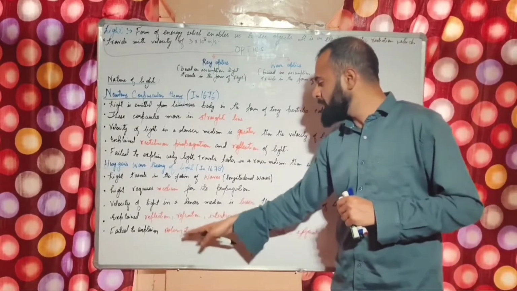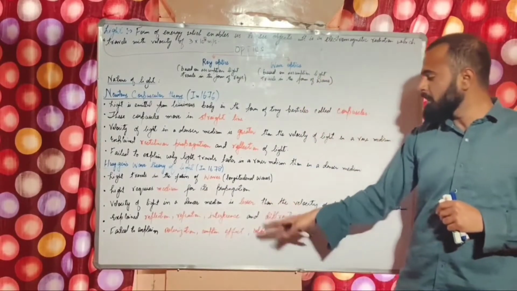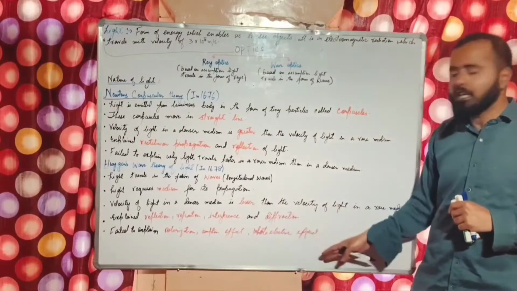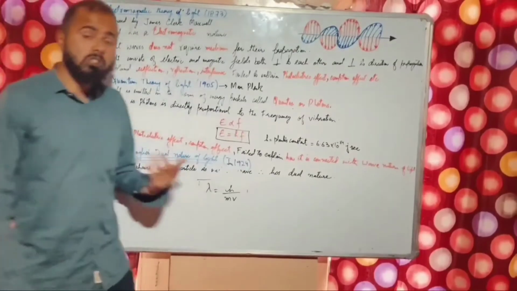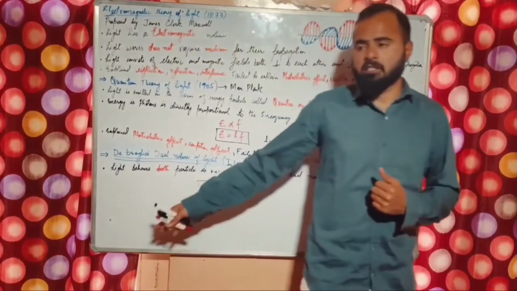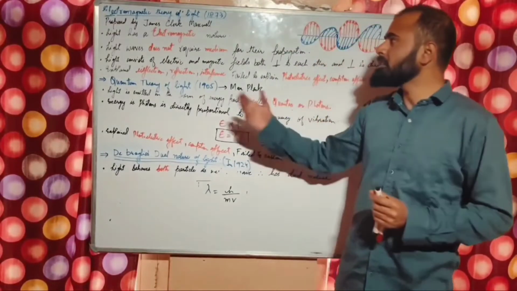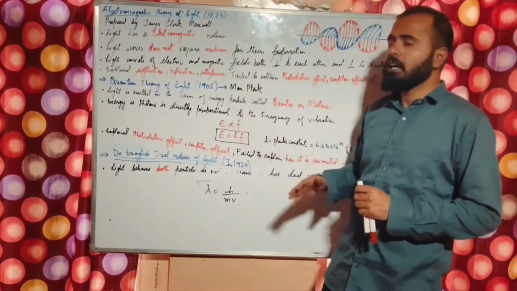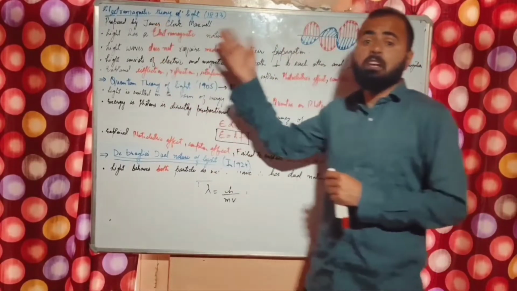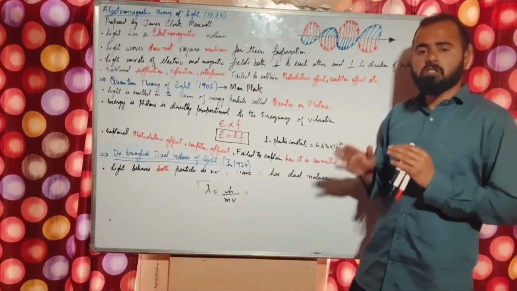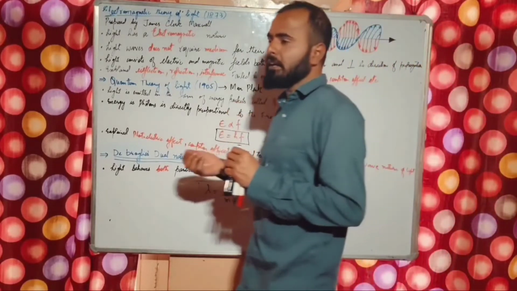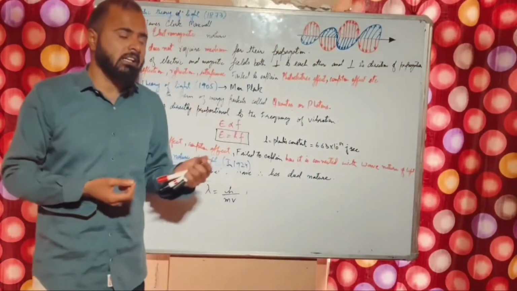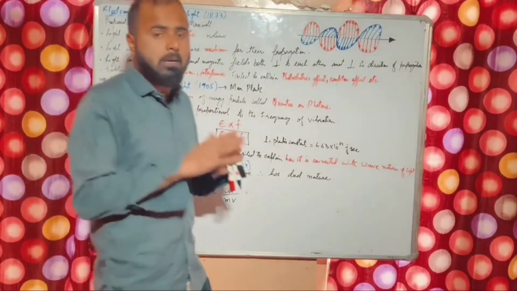But he failed to explain polarization of light. He failed to explain the Compton effect. He failed to explain the photoelectric effect of light. Since Huygens failed to explain certain phenomena regarding light, another scientist came. His name was James Clerk Maxwell. In 1873, he suggested that light travels in the form of electromagnetic radiation, with the electric field as well as the magnetic field, and those fields are perpendicular to each other.